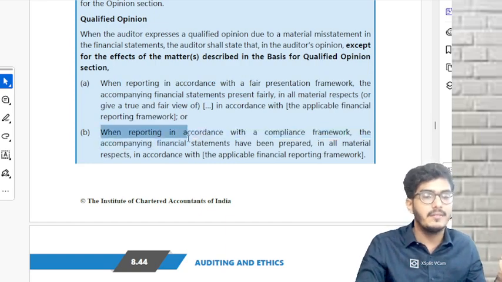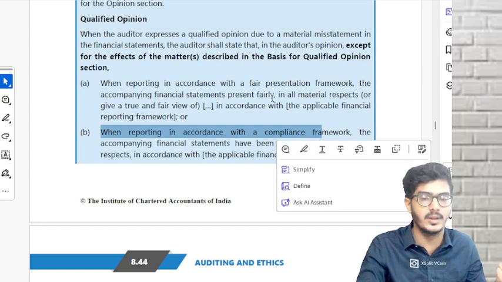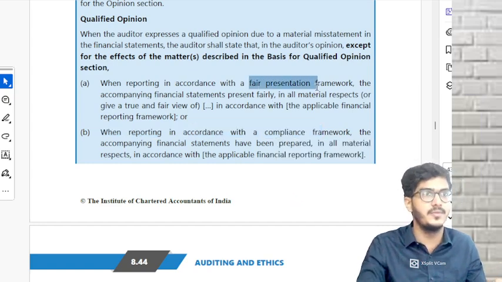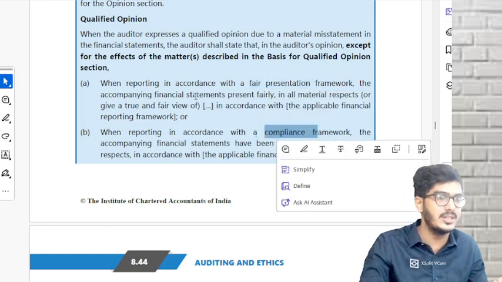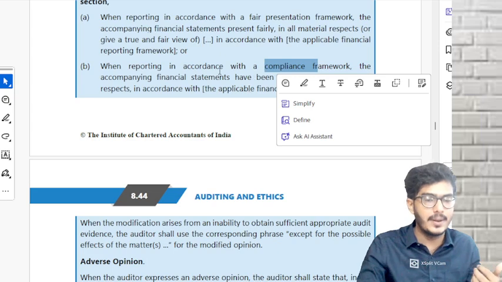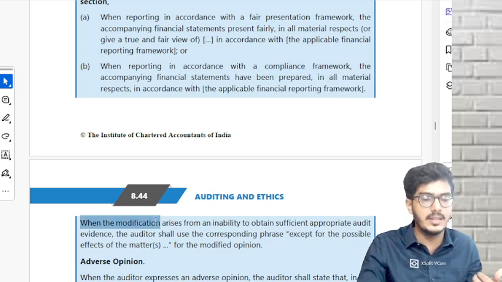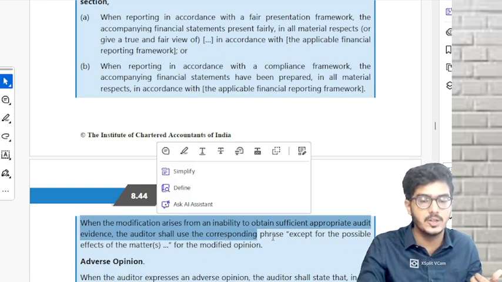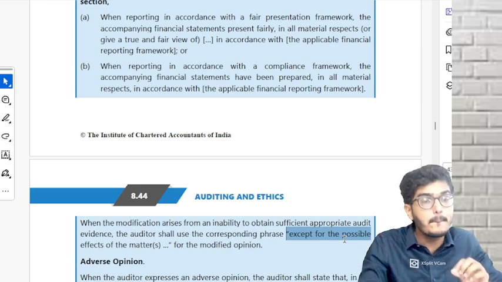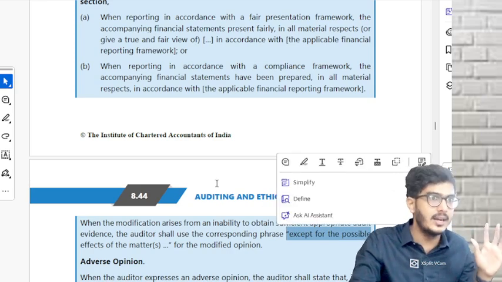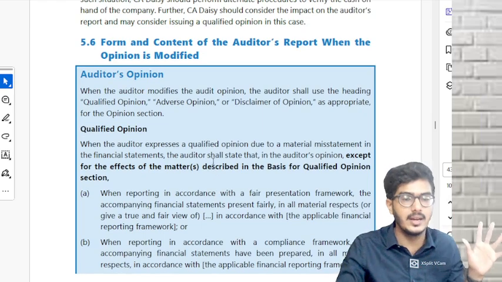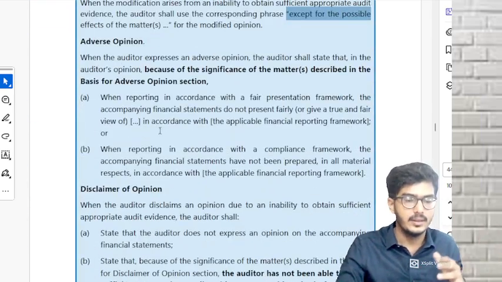And one more point, when reporting in accordance with the compliance framework, you don't have this particular thing. You have only got the fair presentation framework, the general purpose framework. This compliance framework is not there in your syllabus. But take care, if it is a compliance framework, then you have to write it. Where the modification arises from inability to obtain SAE, the auditor shall use the corresponding phrase, except for the possible effects. Understood? It depends on whether you obtained SAE or you have not obtained SAE. Okay.